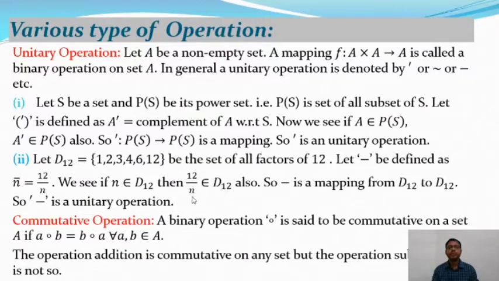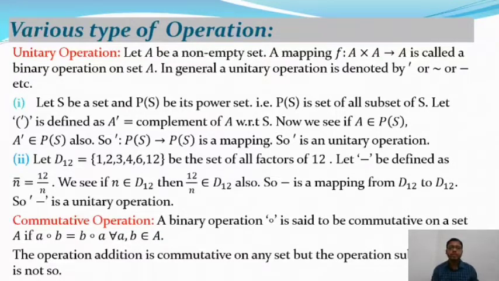That means 12 by n also belongs to D12. So dash is a mapping from D12 to D12, so dash is a unitary operator. So in both cases, the complement of A as well as dash, that means the set of all factors of 12, are unitary operations.